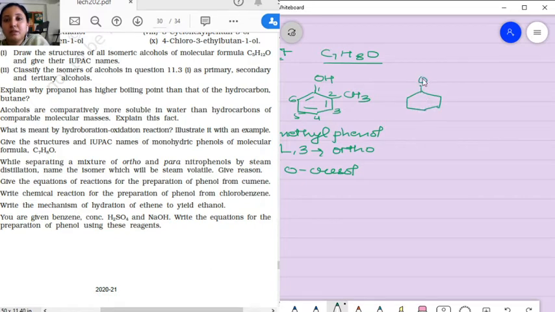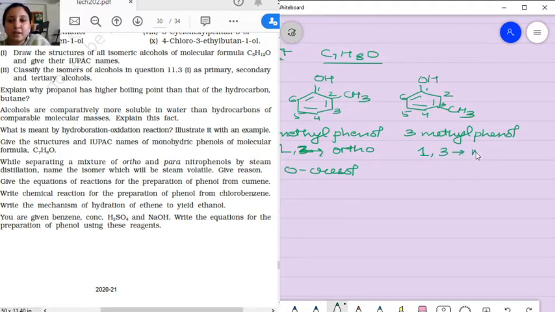Now look at the isomers. The OH remains. Now the CH3 from the second position we bring to the third position, putting the bonds. So it will be 1, 2, 3, 4, 5, and 6. So what happens? 3-methylphenol. The first and third position is called the meta. So it is going to be called metacresol.